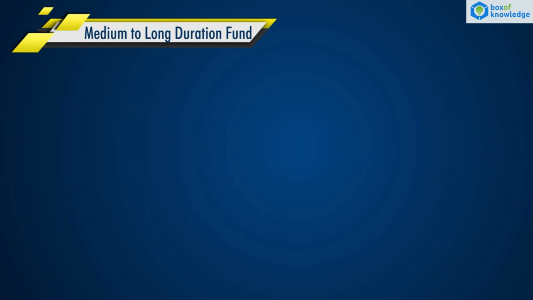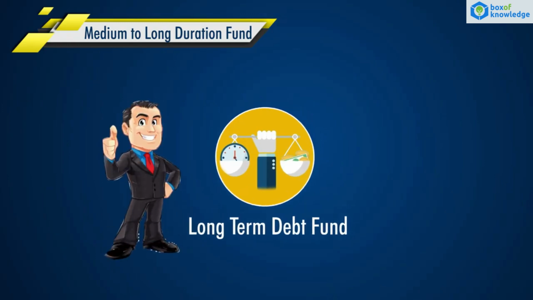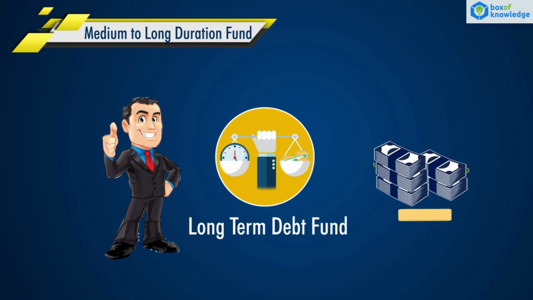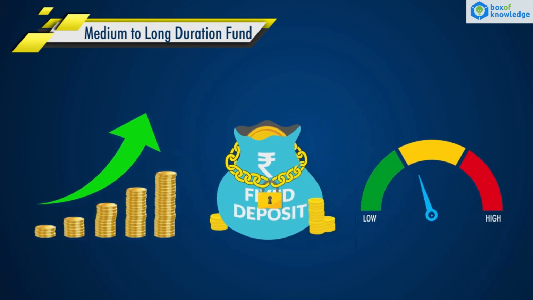On average, the returns from these funds are between 8 to 9% yearly. This fund is good for investors who want to park their money in a long-term fund, which offers the benefit of higher returns than a FD and is also less risky.